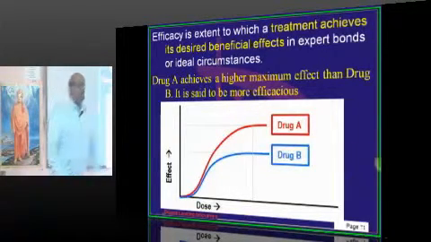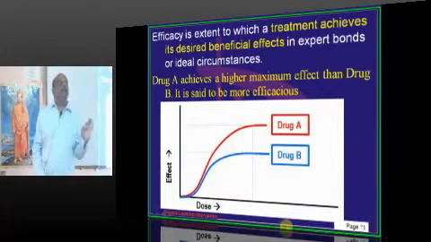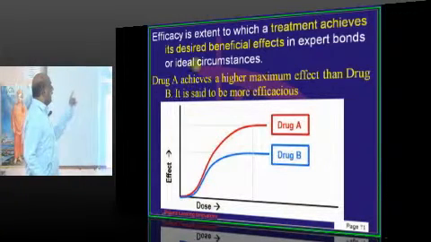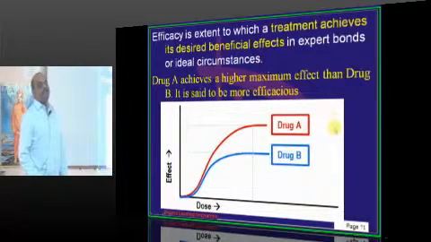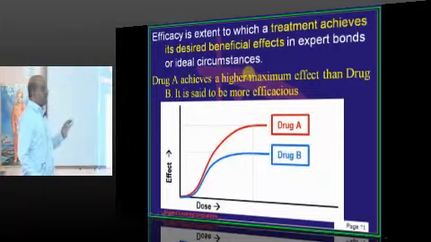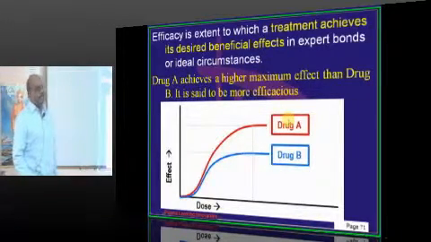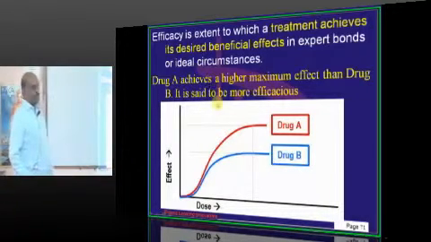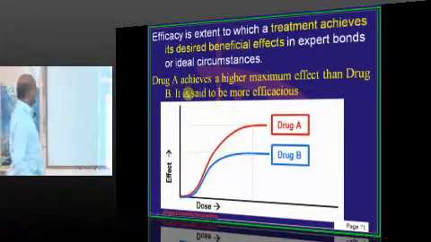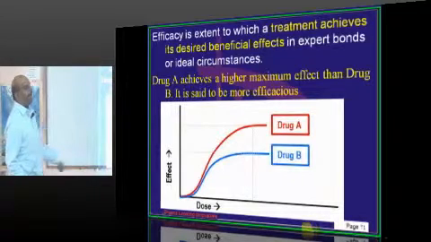Now doctor, there are three important terms. Efficacy. What is the meaning of efficacy? The extent to which a treatment achieves its desirable beneficial effects in ideal circumstances is called efficacy. For example, you take drug A and drug B.